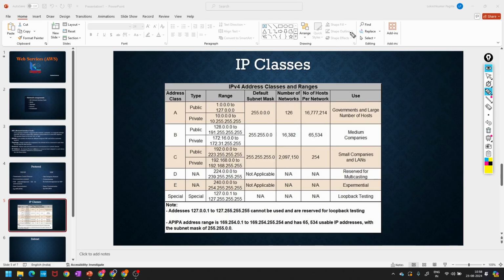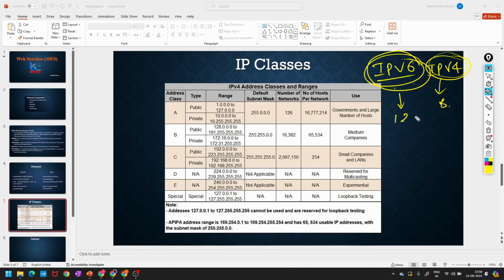So in future we are going to use IPv6. IPv6 is there nowadays also, but IPv4 addresses are very few actually. So nowadays IPv4 is going to end. We are releasing and blocking and releasing the IPs. But in future, it will completely depend on IPv6 only. It contains a total of 128 bits, whereas here it is 32 bits only, right?